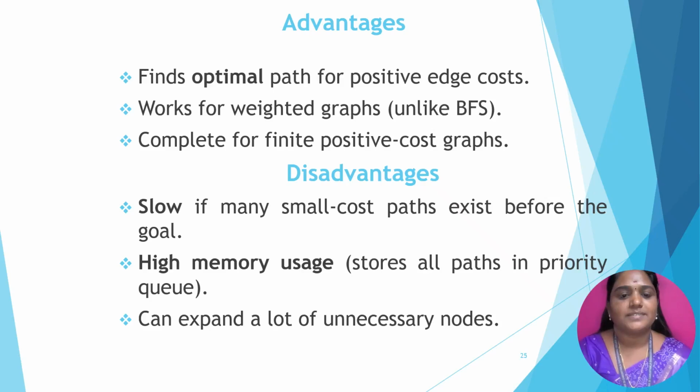And then the next one is disadvantages. It is a slow algorithm, because each and every node along the smallest cost path has to be traversed before the goal node. Then it has high memory usage, because all the nodes store all the paths based on the priority queue, and it can expand a lot of unnecessary nodes.